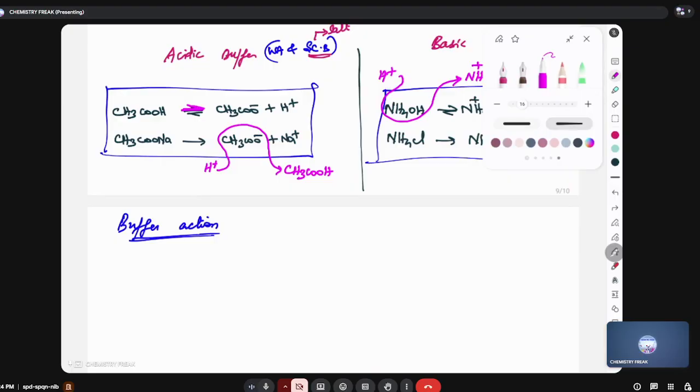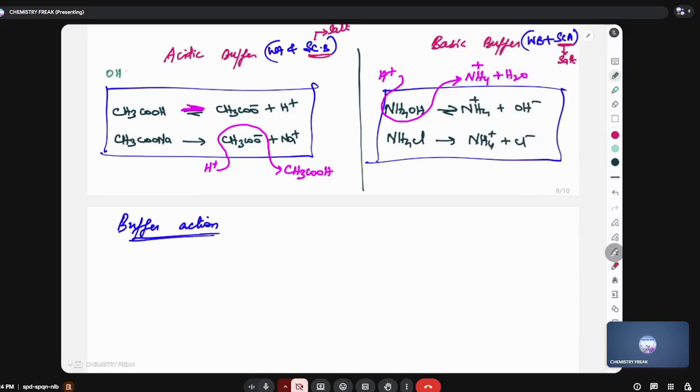Sir, suppose I add base, what will happen? Suppose you are adding base, OH minus. That will combine with acid and form CH3COO minus and water. So your base is neutralized as water.